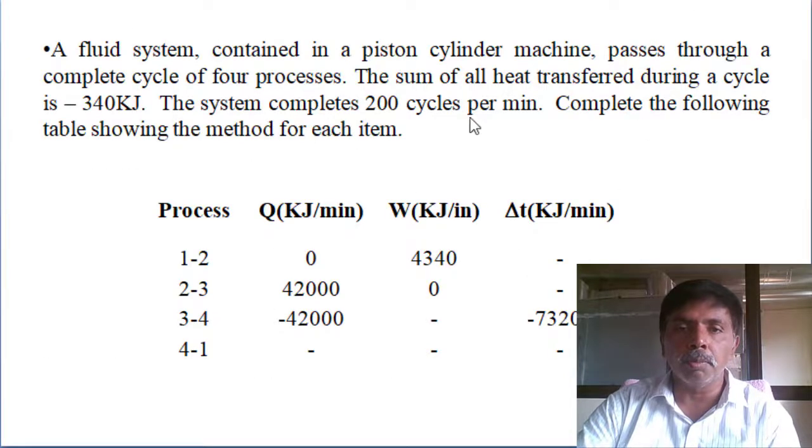So one more example I am giving for assignment purpose. You can solve. I double the values, that's all. Last problem they gave 170, now I gave 340. Last problem they gave number of cycles per minute 100, and now I gave 200. All values I doubled just for practicing purpose. So these are the simple problems asking for closed system.